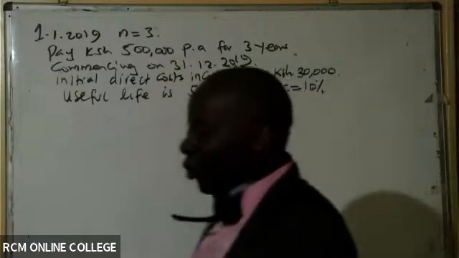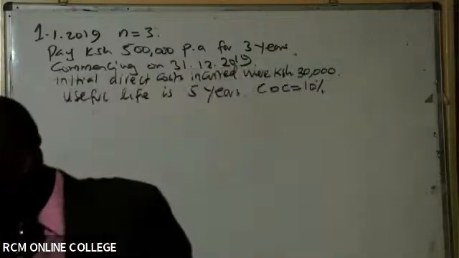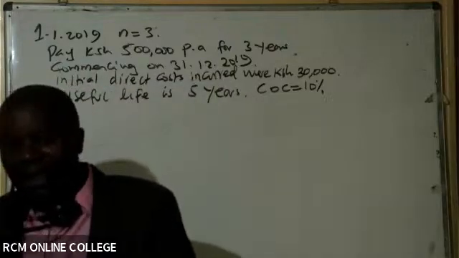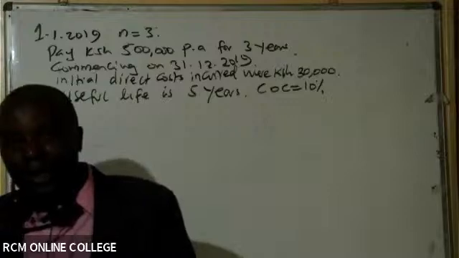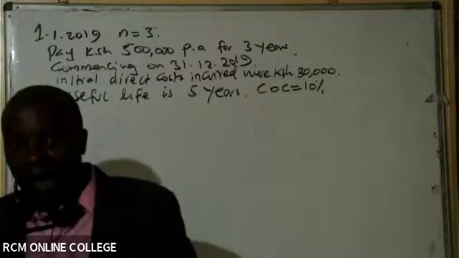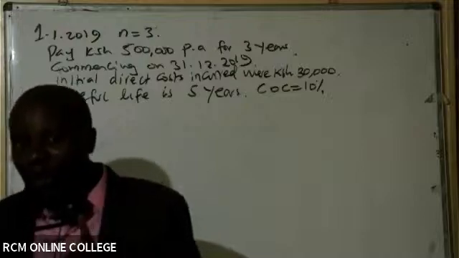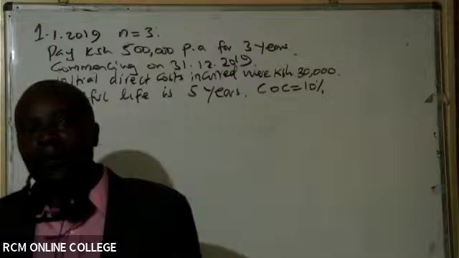If you copy this, you are good to go. It's an intermediate level question, but a very good question, because some things are needed here. For example, the useful life, the economic life, is different from the lease life. What do we do for depreciation? We should always take the lower.